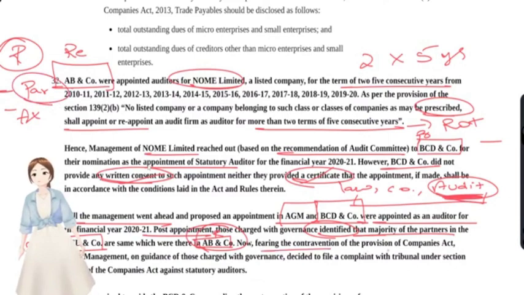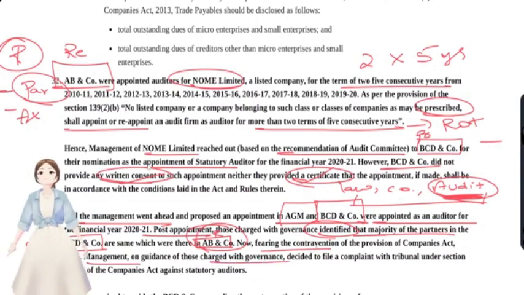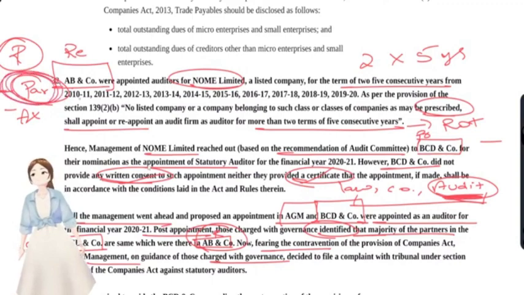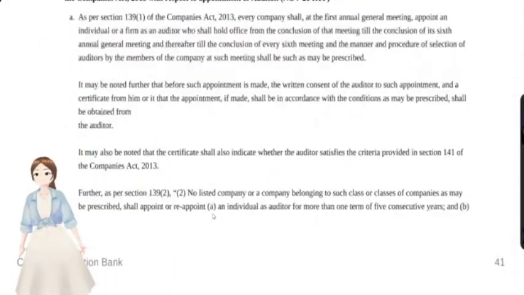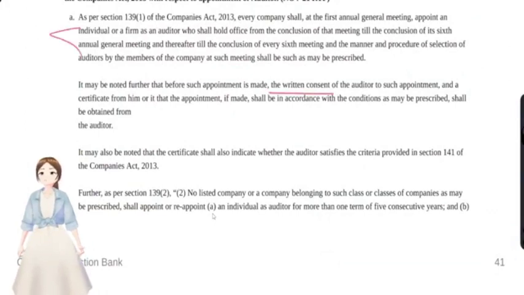Now, fearing the contravention of the provisions of the Companies Act, management in consultation with TCWG. Here there were two contraventions. First thing, the partners were the same in the retiring audit firm and the proposed audit firm, that is the current audit firm. Plus, the auditor had not given written consent and had not given the certificate. Two contraventions we have to discuss. They're talking about the provisions and all, and here the appointment requires written consent to be given. So the certificate also should indicate that.